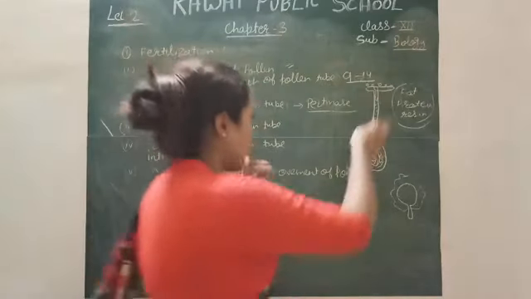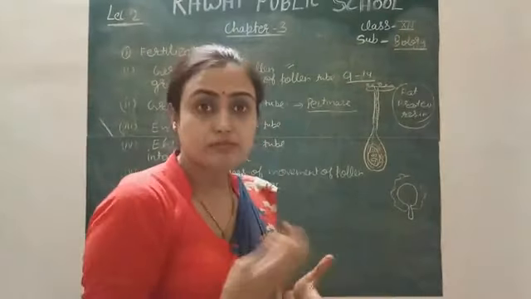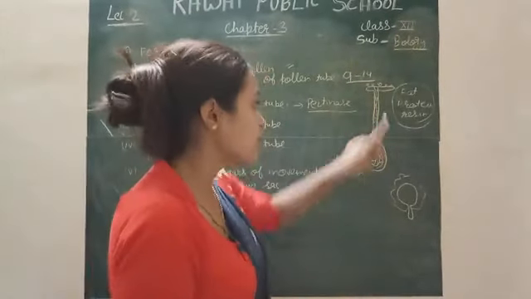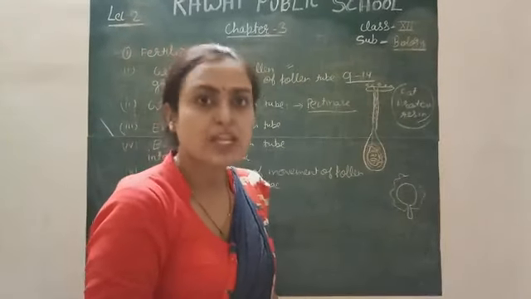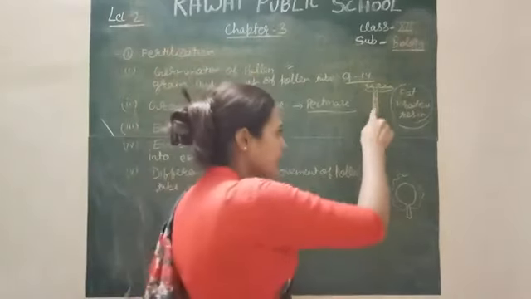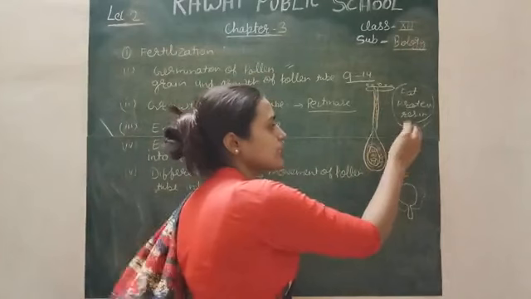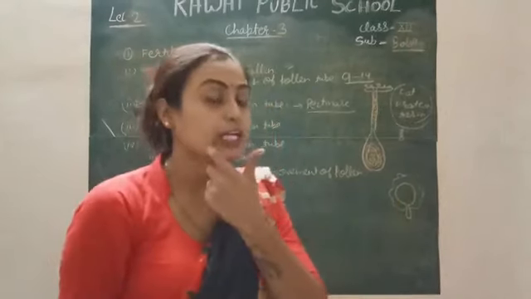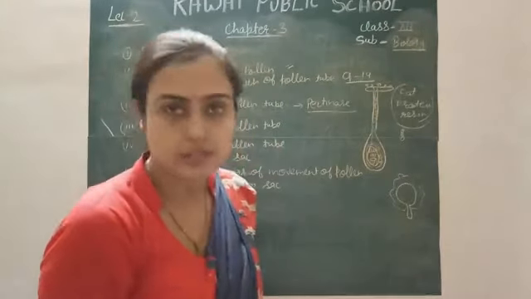We know that the pollen tube consists of two types of male gametic cell. These cells are called the vegetative and generative cell. The vegetative cell generally helps in the formation of the pollen tube, simply. What is the function of the generative cell? During the migration of the pollen tube, the generative cell divides mitotically and converts into two daughter cells. They divide mitotically, not meiotically. It means the number of chromosomes will be the same in the two daughter cells.